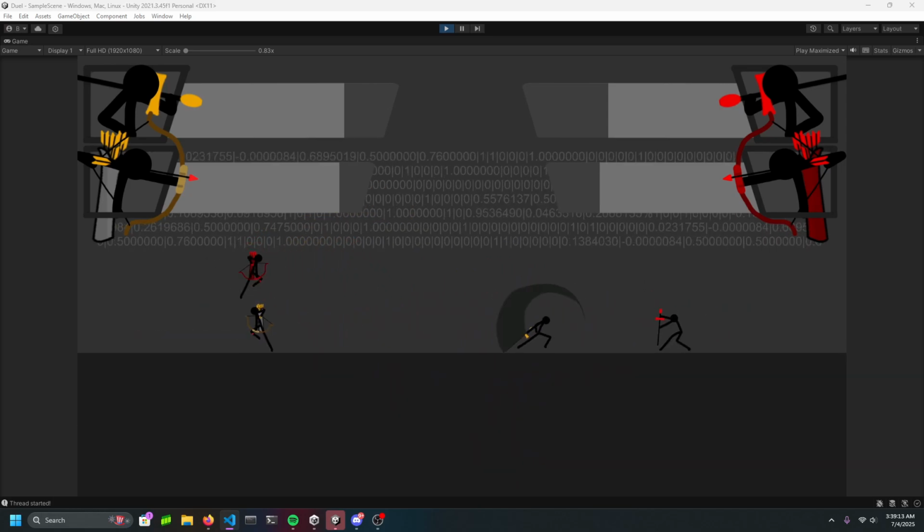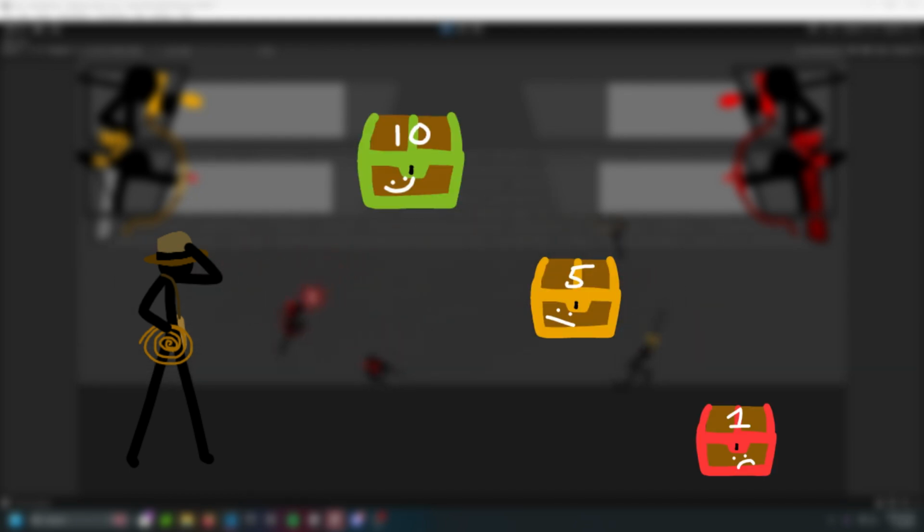Say there are 3 treasure chests in front of you. Each chest gives a different reward when opened. One chest gives 1 coin, one gives 5 coins, and one gives 10 coins. These coins represent the reward the agent gets from choosing the action.